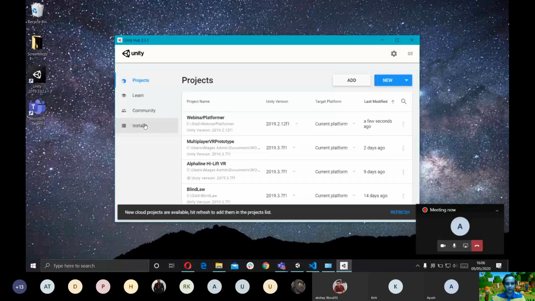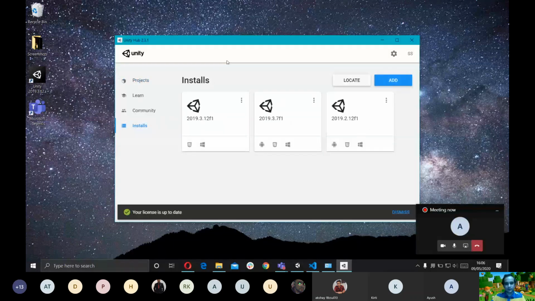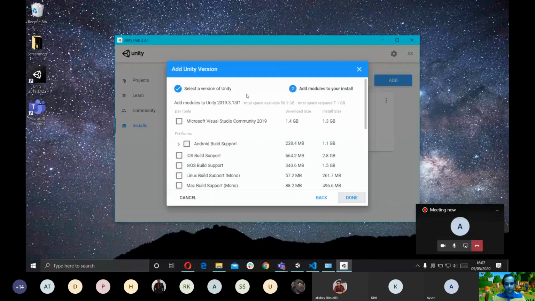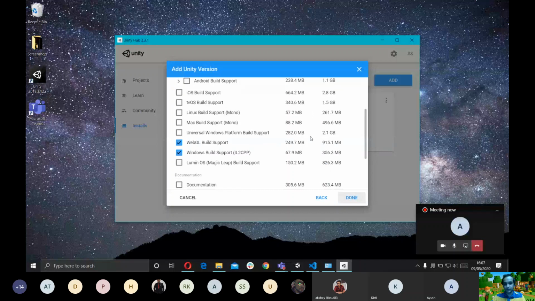If anyone hasn't set up Unity, I'll just quickly show you how to install it. You fire up Unity Hub, you go on add, you select the version you want. Today I think we'll be working on Unity 2019 point something. You select the modules that you need. For today I asked everyone to install the Windows and the WebGL module, because if we can finish the game in time, I'll also teach you guys how to upload the game on a web platform where everybody can play. And then you just click done and the engine will start downloading.